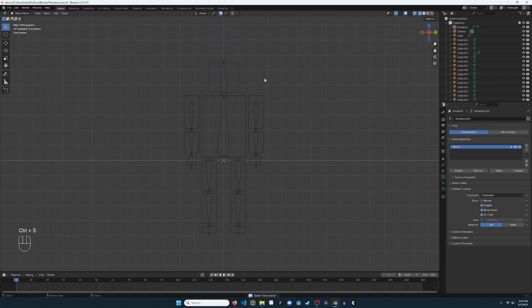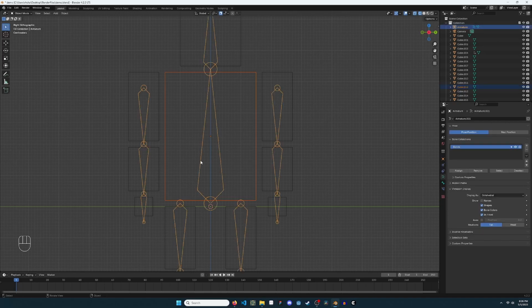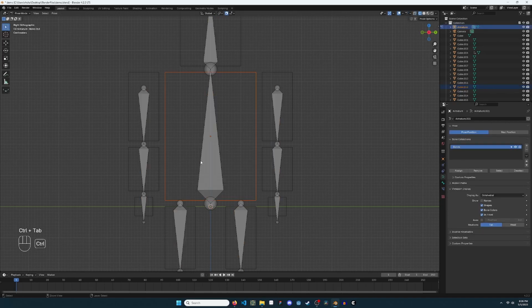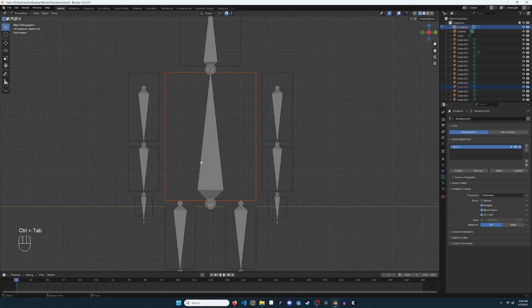To parent a bone to part of the character model, select an object, then Shift-click the armature. Press Ctrl-Tab to enter Pose Mode. It will say Pose Mode in the top left corner, drop-down menu.